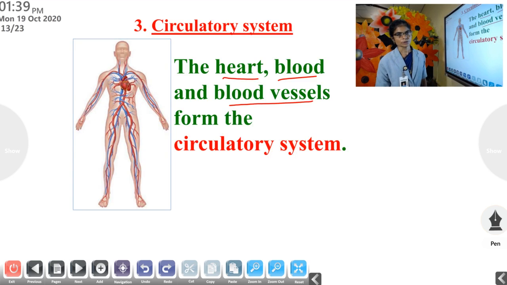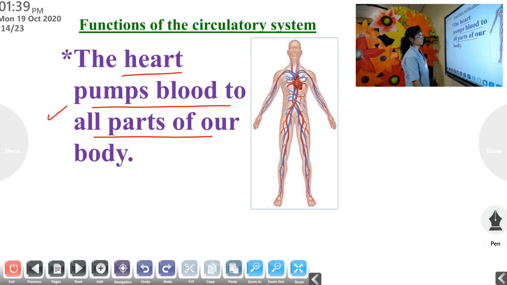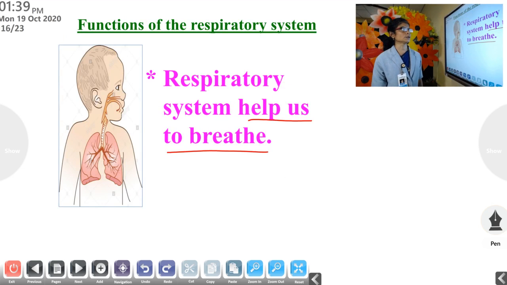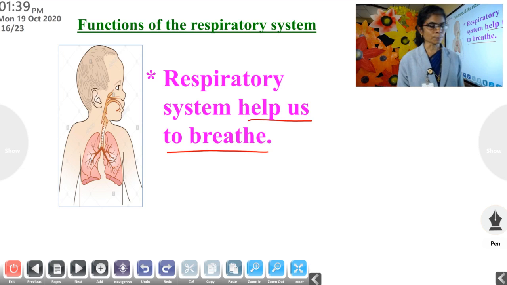Then the circulatory system. What are the parts? Heart, blood and blood vessels form the circulatory system. The function of the circulatory system: the heart pumps blood to all parts of our body. Then the respiratory system. Nose, windpipe and lungs are its parts. And the function? It helps us to breathe.